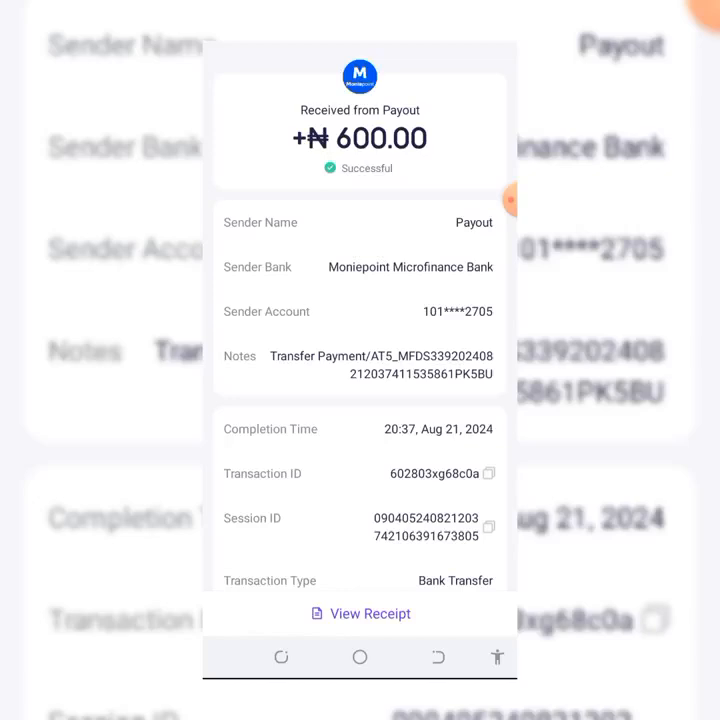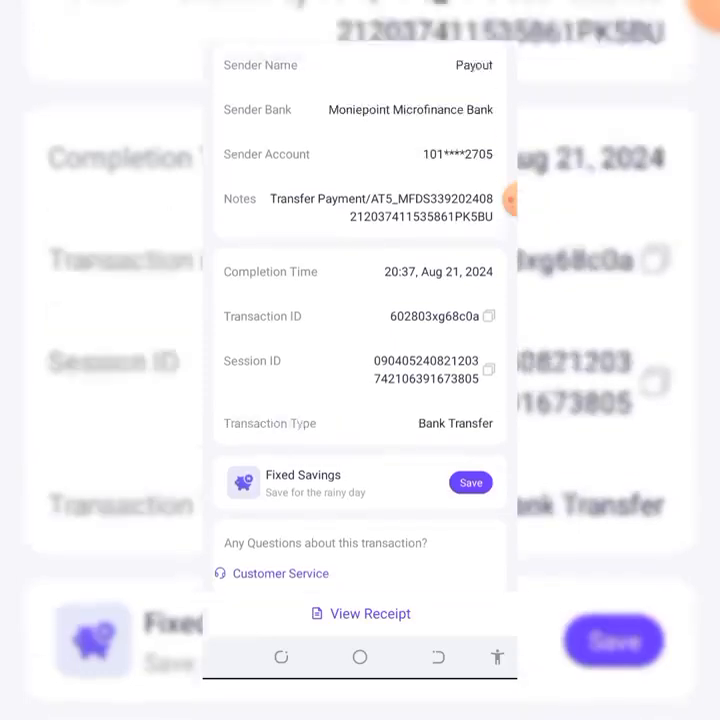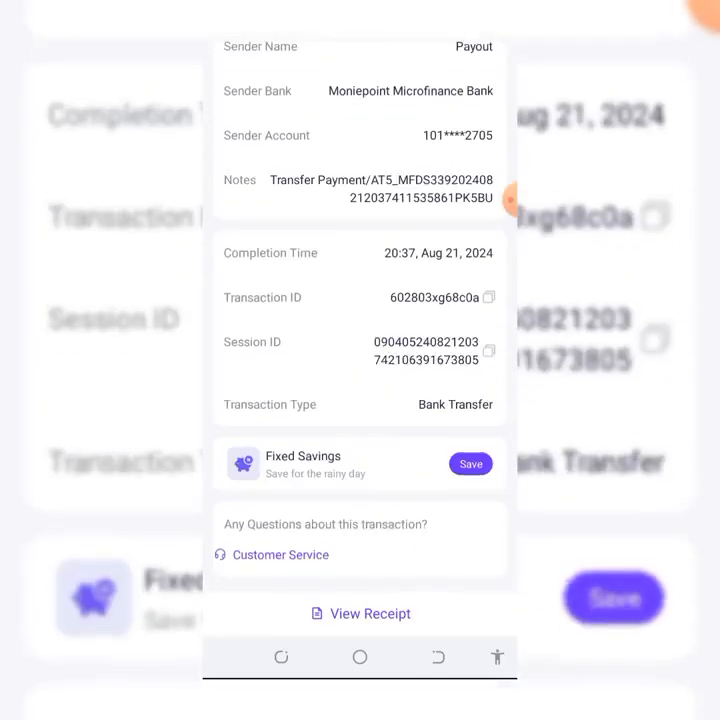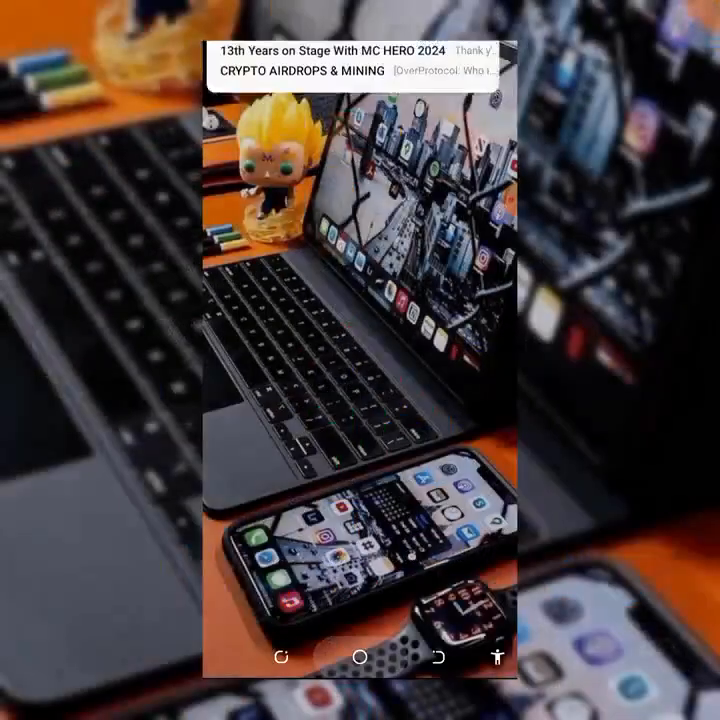Once you withdraw, your money can take 72 hours, 48 hours, or 12 hours to drop. This is free money you are making, no investment at all. I made 600 naira for free. So let's go to the website I'm talking about. Still the same website.